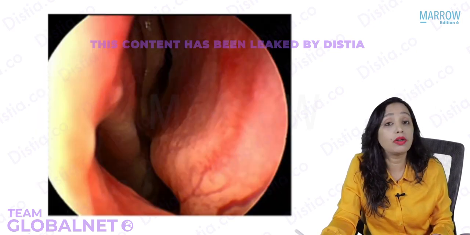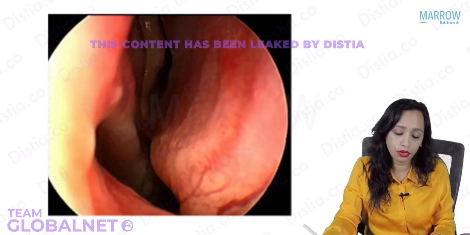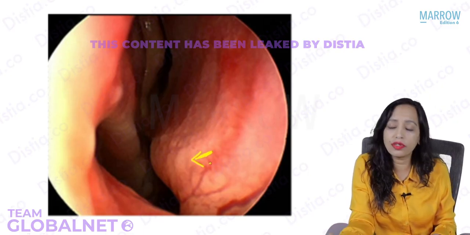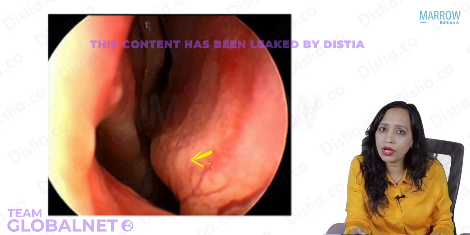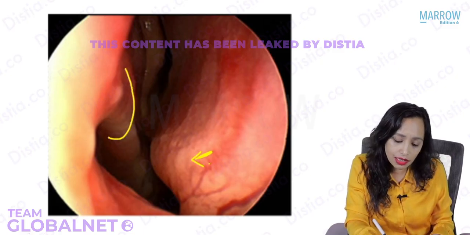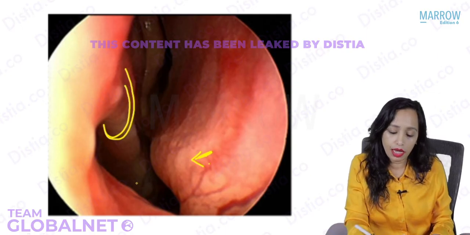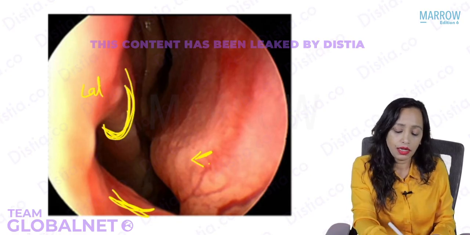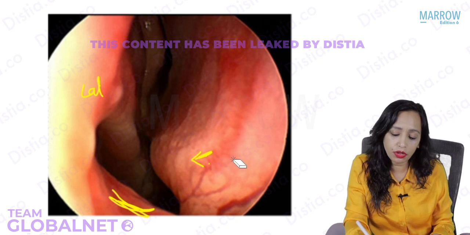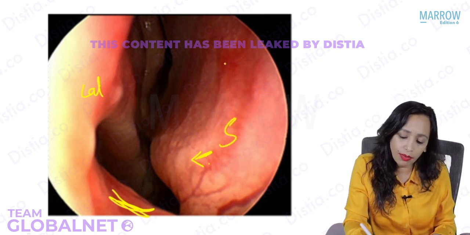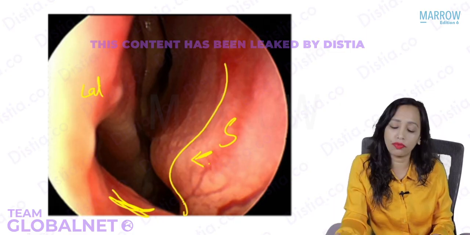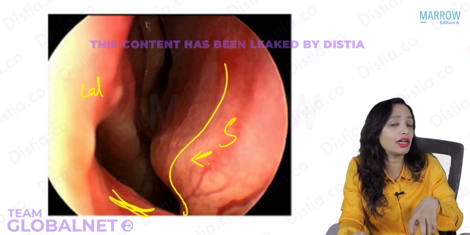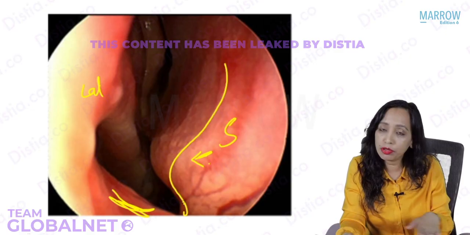The endoscopic anatomy, the endoscopic appearance, is very commonly asked. I have already told you that. So here, can you make out this structure, if this is marked, is this a turbinate or not? Yes, see here, you can see this bone as totally separate from the lateral wall. This is the floor, this is the lateral wall, and this is the turbinate that we are seeing. So this is the septum, and what you're seeing here is a deviation of the septum. This is probably at the lower border, at the junction of the cartilage with the maxillary crest, and this is a sharp spur that we are seeing.